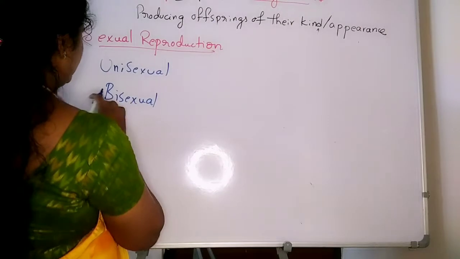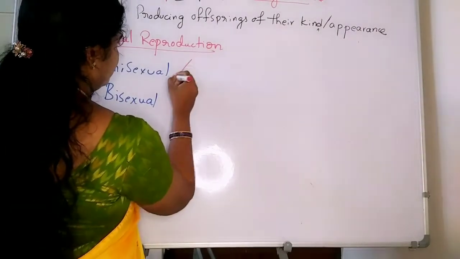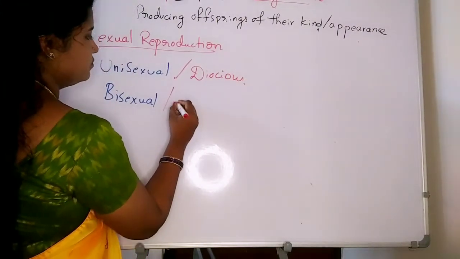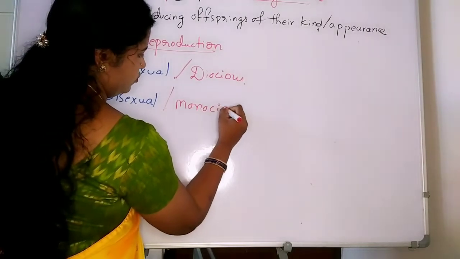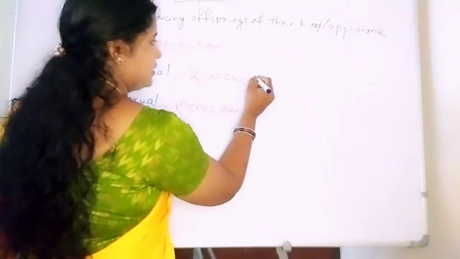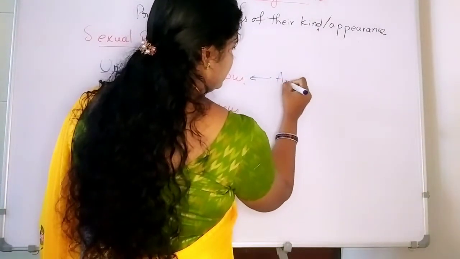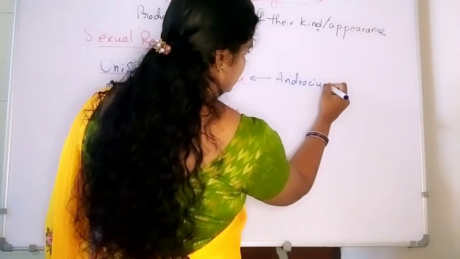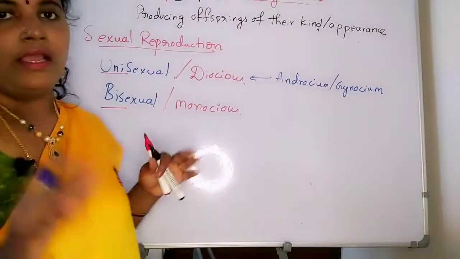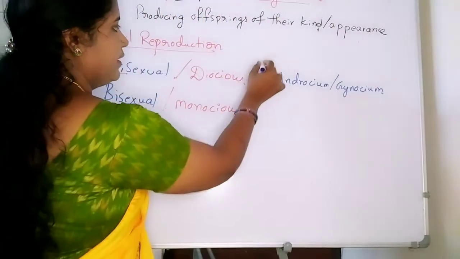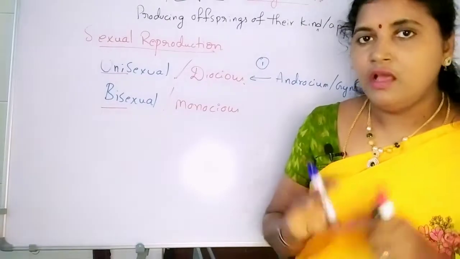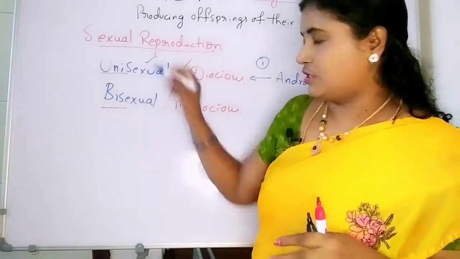Unisexual means dioecious and bisexual means monoecious organisms. Unisexual means it contains only either androecium or gynoecium, only one kind of reproductive structure is present in the organism. Those organisms are known as unisexual.